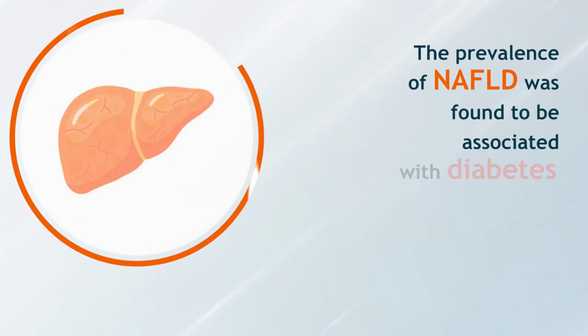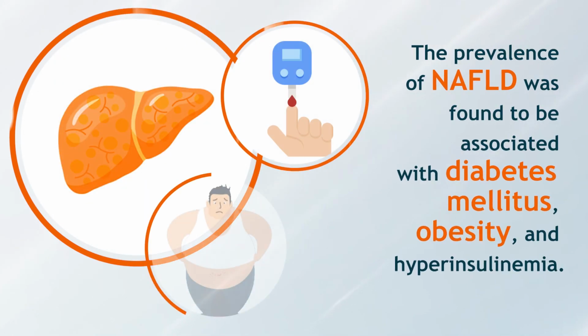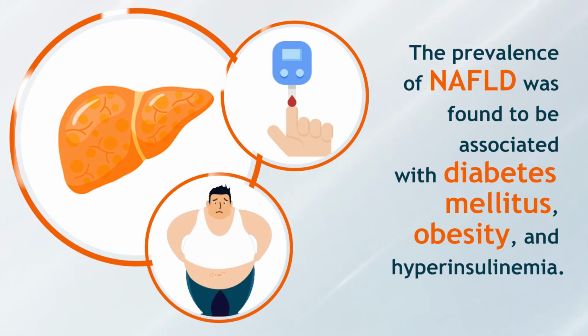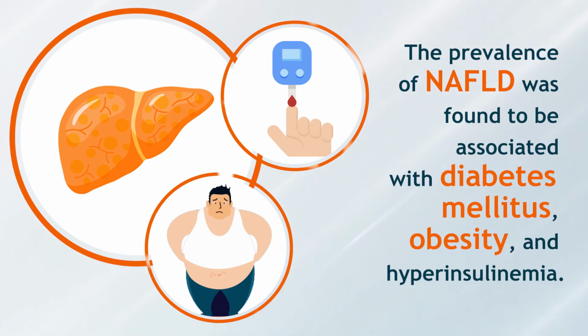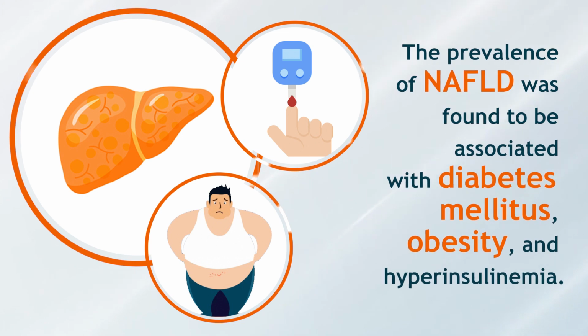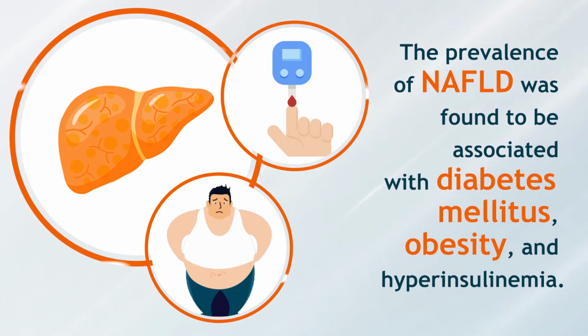In one such study conducted by Amrapurkar et al., the prevalence of NAFLD was found to be associated with diabetes mellitus, obesity, and hyperinsulinemia, with their increased incidences in the last 2 decades in India.